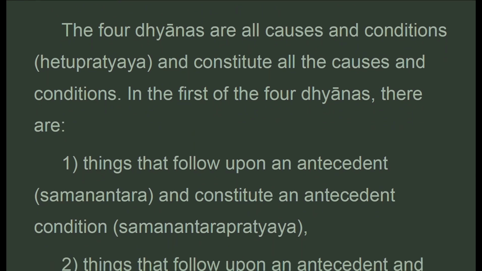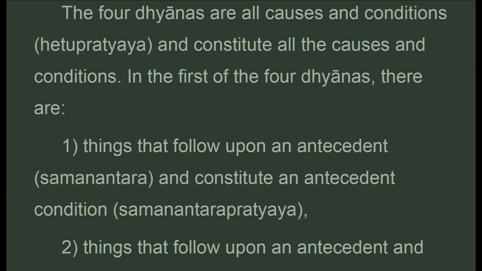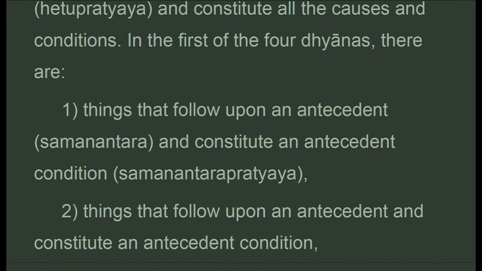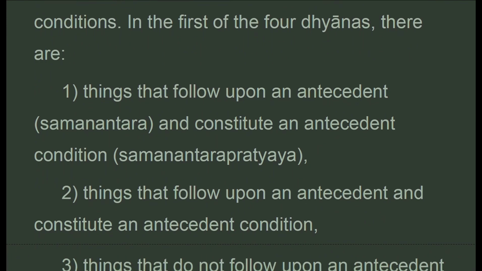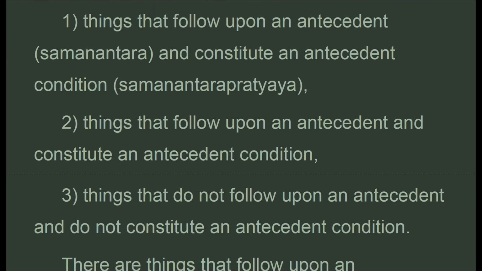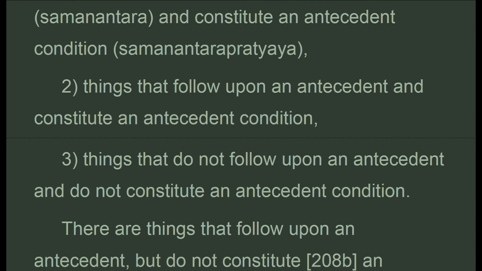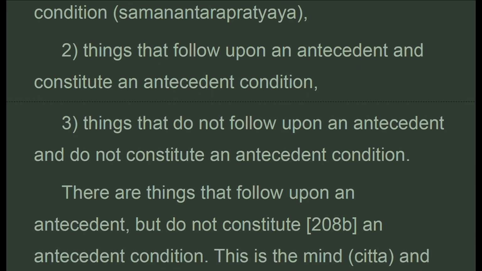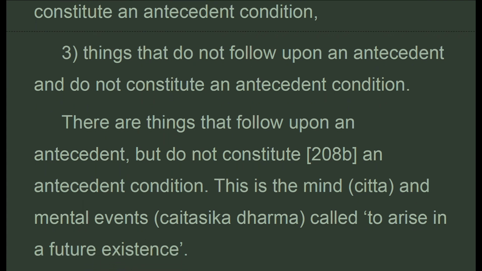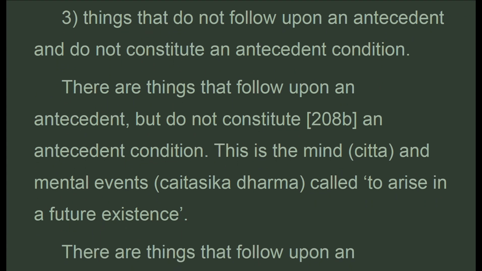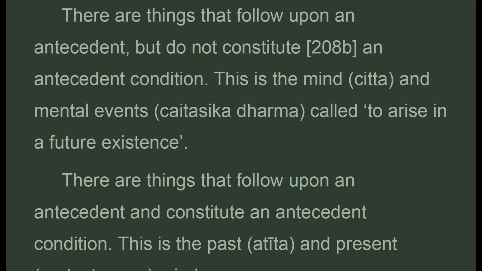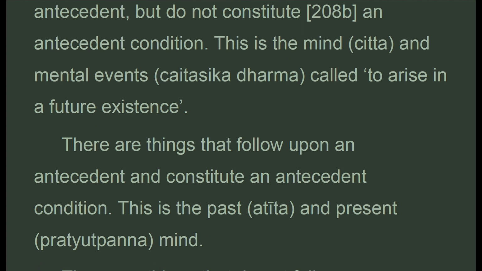In the first of the four dhyanas, there are: 1. Things that follow upon an antecedent and constitute an antecedent condition. 2. Things that follow upon an antecedent and constitute an antecedent condition. 3. Things that do not follow upon an antecedent and do not constitute an antecedent condition. There are things that follow upon an antecedent, but do not constitute an antecedent condition. This is the mind and mental events called to arise in a future existence.